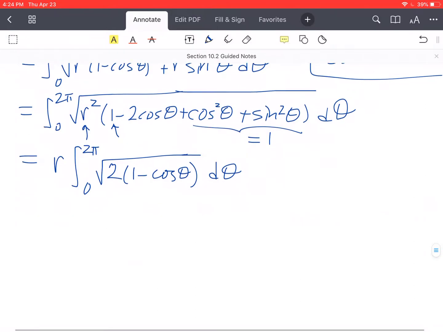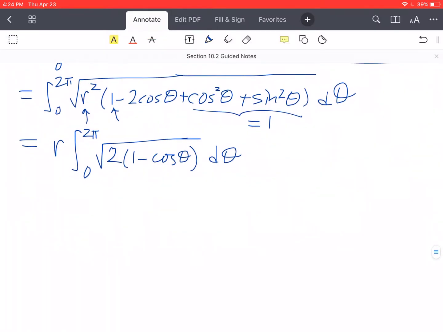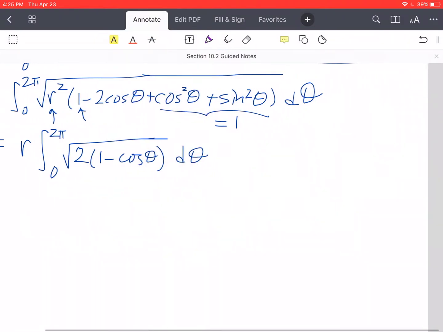Now to be able to integrate this, at this point this is just a matter of integration. We need to use an identity for this one. So let me do this in a separate color. This is kind of a side note here.